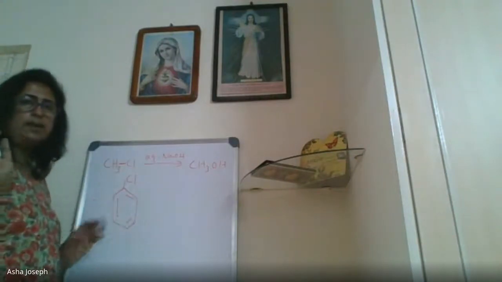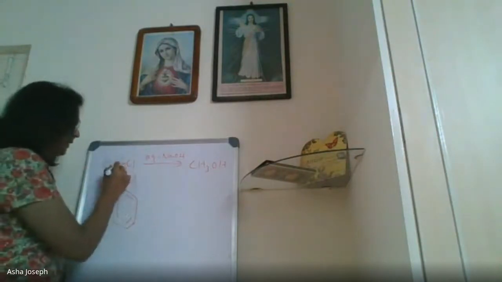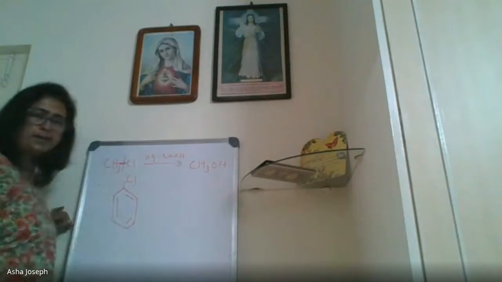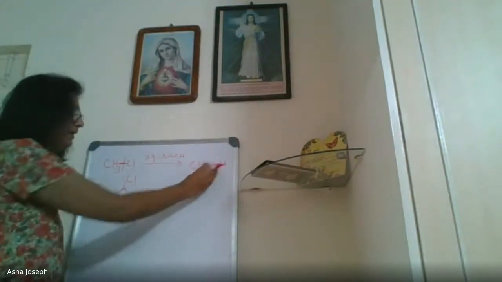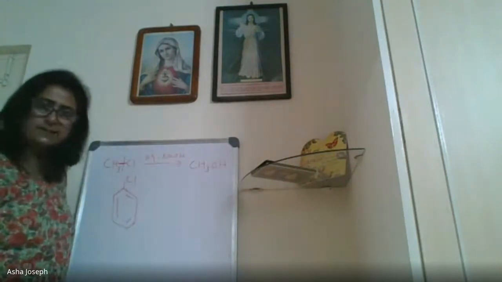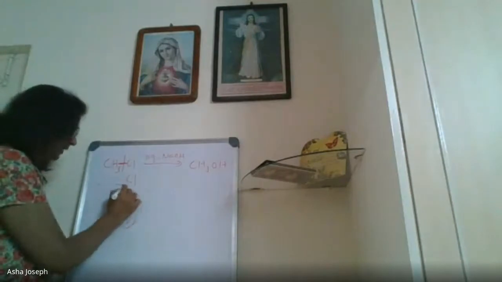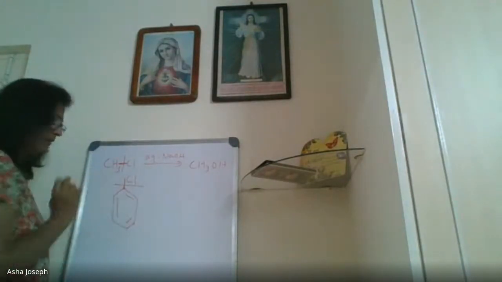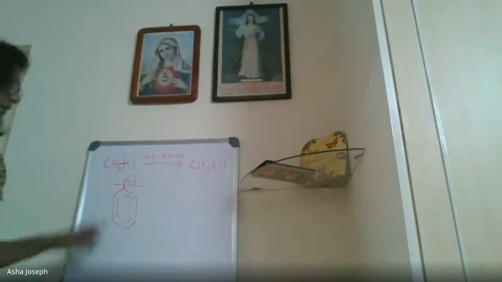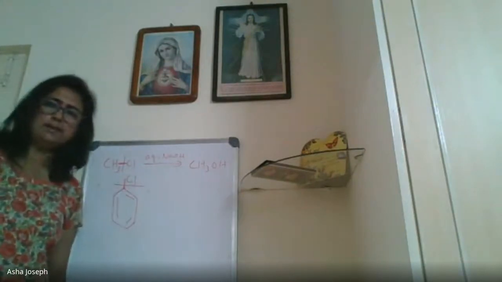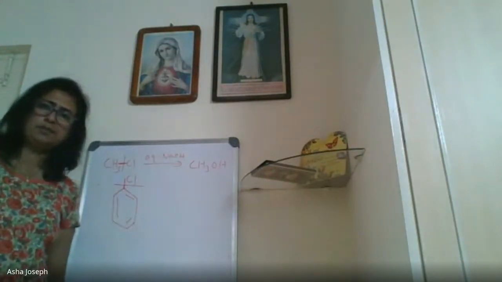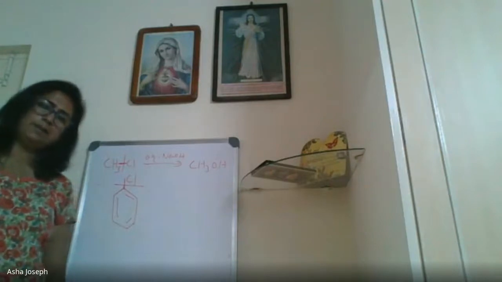Now you say in nucleophilic substitution reaction, the bond breaks and this is joining, right? So in this case, you tell, is it easy to break this bond, where the chlorine is connected to a benzene ring? Is it possible to break the bond? No, it is very difficult to break. The double bond has to be shifted for that on the benzene ring.